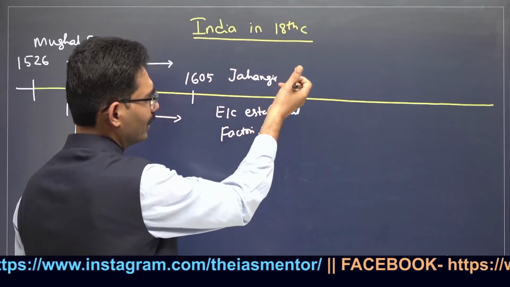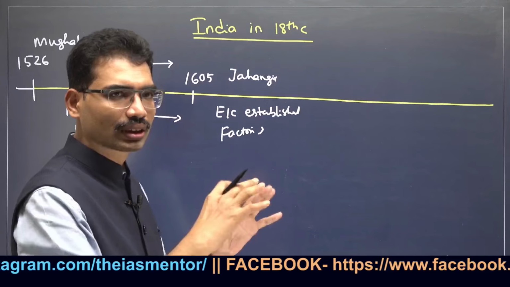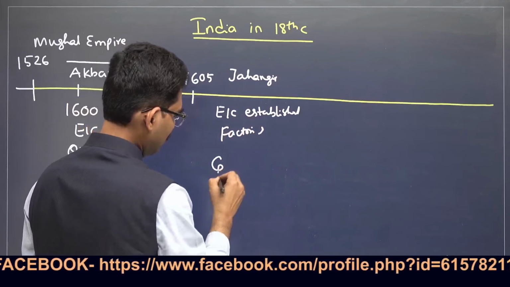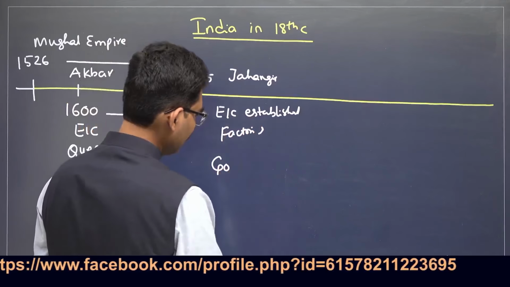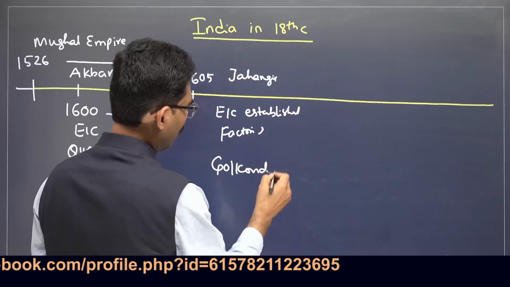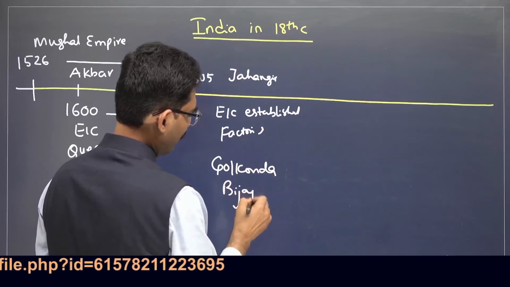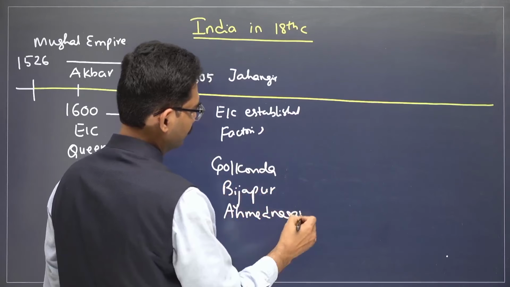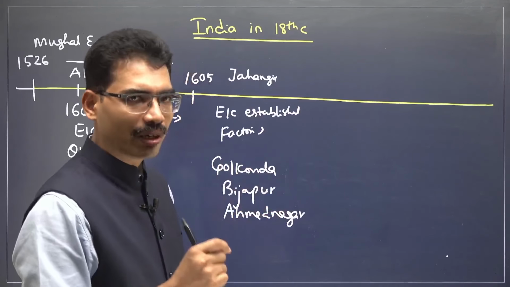When Jahangir was ruling in Agra and Delhi, in the northern part, the southern kingdoms were Golconda, Bijapur, Ahmednagar. They were very powerful kingdoms in the Deccan. By the 1600s, Vijayanagara Empire disintegrated.